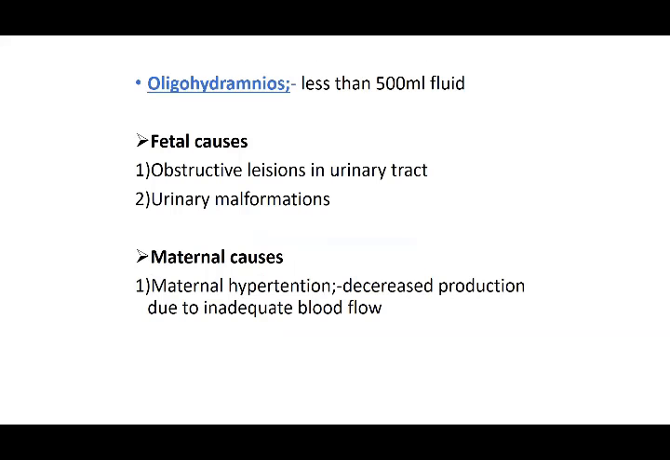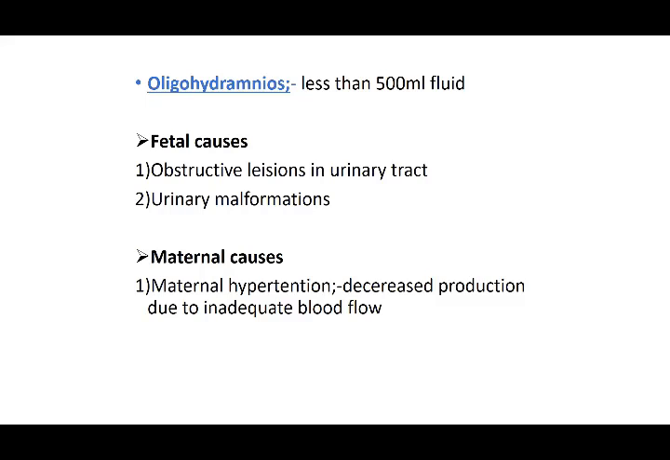Then you can have less amniotic fluid, that is oligohydramnios. Oligo means very little. So when we had 1 liter, or 1000 ml, and it goes to less than 500 ml, it is going to be called oligohydramnios.